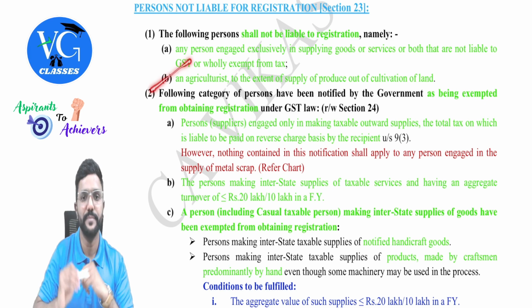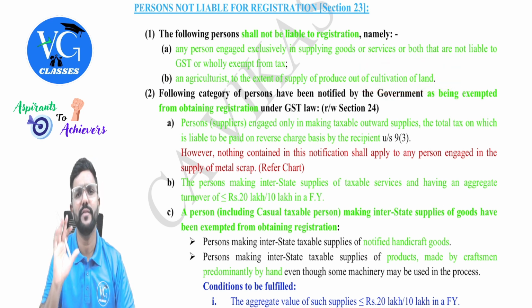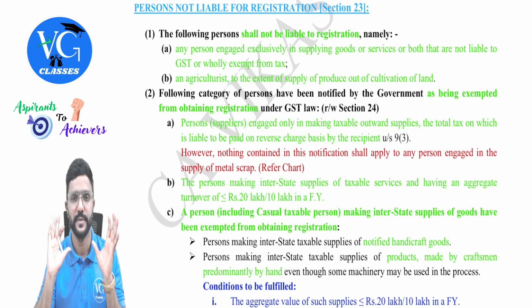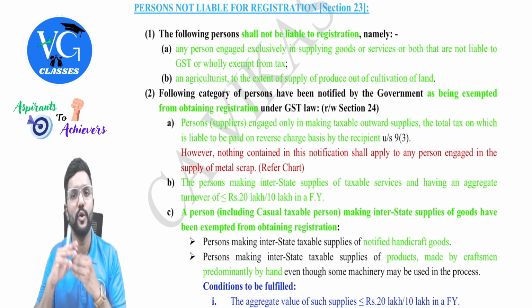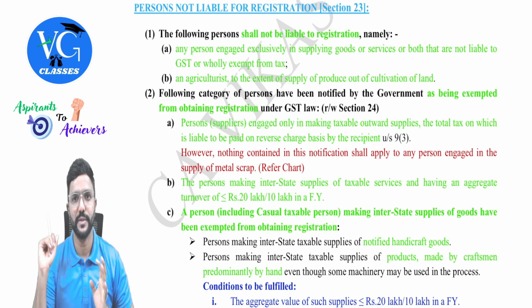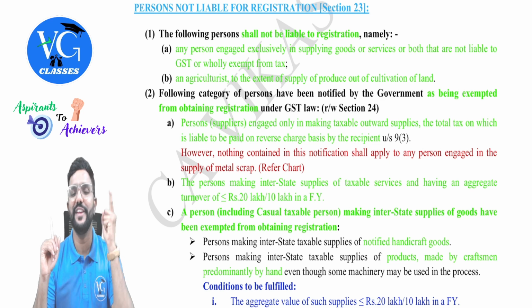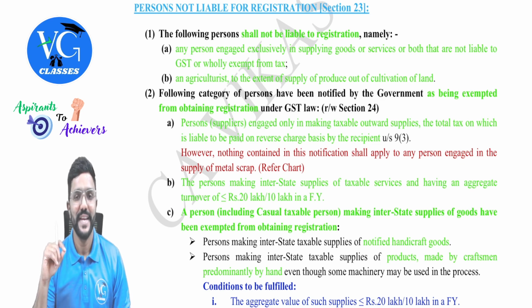Next, clause B. An agriculturist, to the extent of supply of produce out of cultivation of land. In simple terms, sale of agricultural produce, that is crops. So if a farmer or agriculturist is selling only the crops grown by them, then irrespective of their aggregate turnover, no registration. Sir, what if they are engaged in manufacturing also? Then we need to check their aggregate turnover. If the aggregate turnover is more than the threshold limit, they have to get registration, guys.